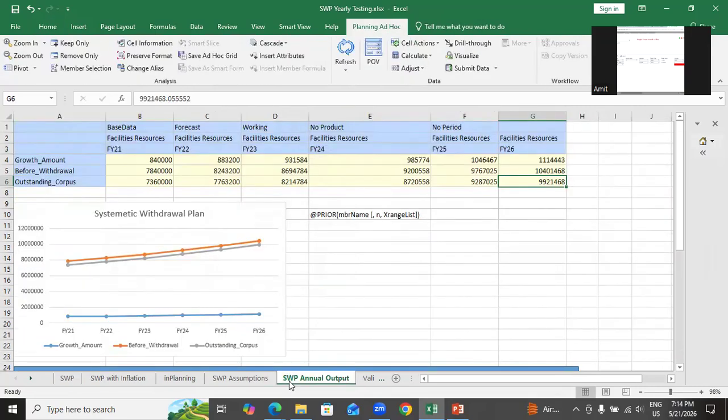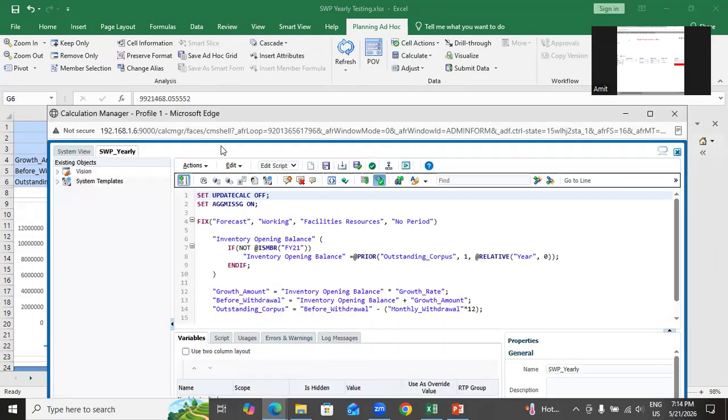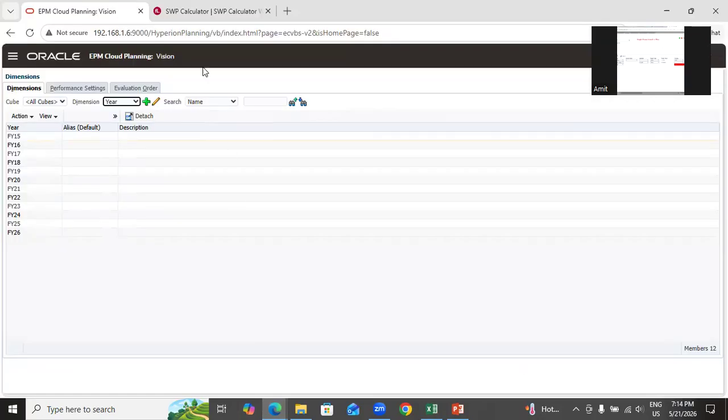So this is one tiny case, the real use of the prior function, and one simple scenario of investment banking, how you can apply the same case. In this case, I use it only for annual. In the next example, I am going to teach you how to rewrite the same function monthly. There are two more cases lined up for this. So in the next example, probably I'll show you how to calculate monthly.